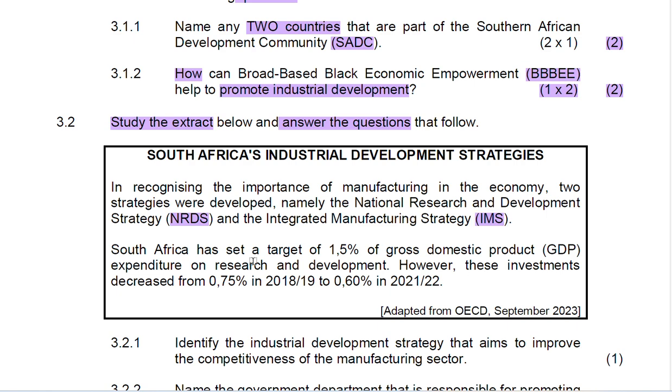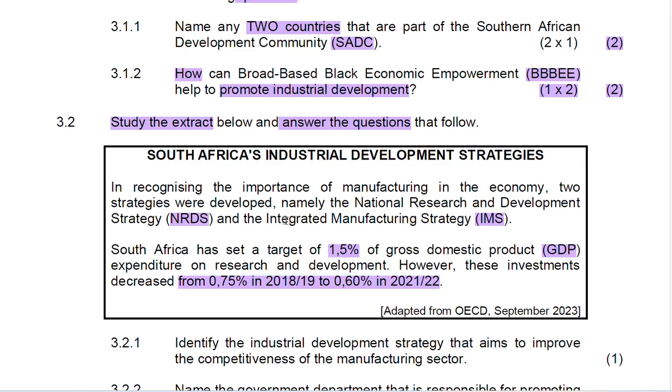South Africa set a target of 1.5% of the gross domestic product, well known as GDP, expenditure on research and development. However, this investment decreased from 0.75% in the 2019 fiscal year to 0.6% in the 2022 fiscal year.